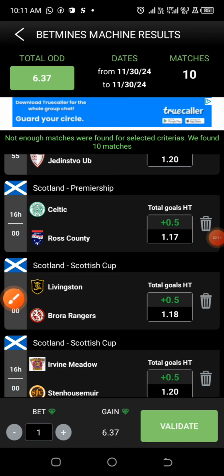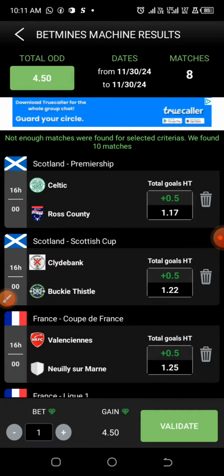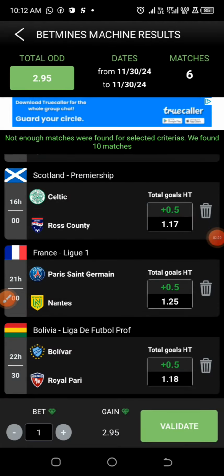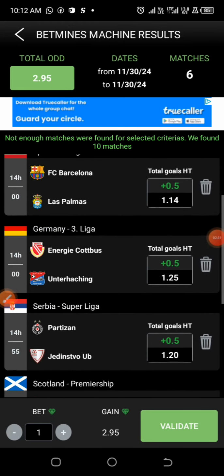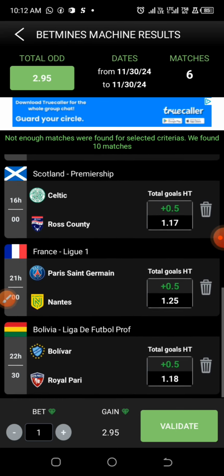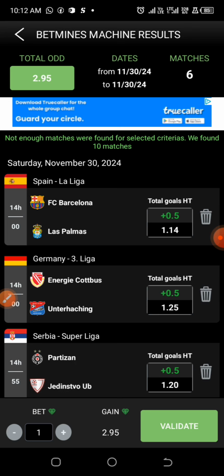We are going to remove this particular game as first half over 0.5 goals. Moving on to the second one, remove it. So we are removing this also, and we are removing this also. So I think with these particular games left, we are able to play our games on the first half over 0.5 goals with a very good percentage of accuracy. We are left with just 6 games at sort of 2.95 odds, depending on the locations of your own bet platforms.